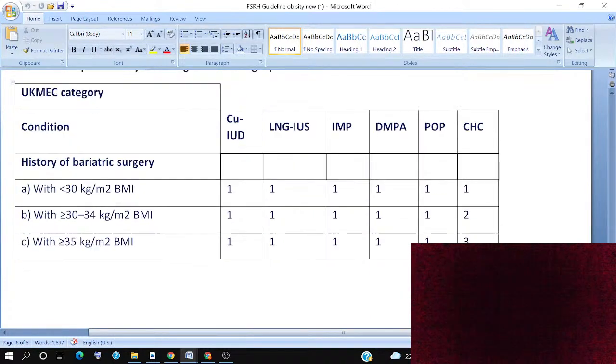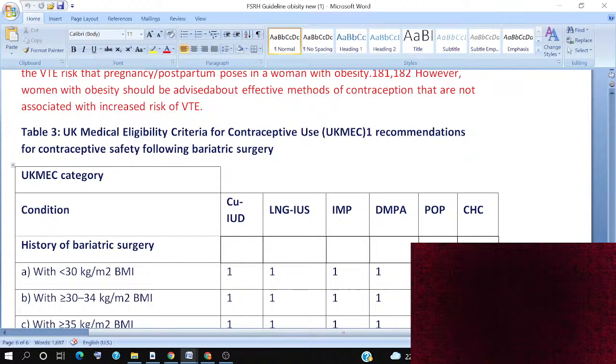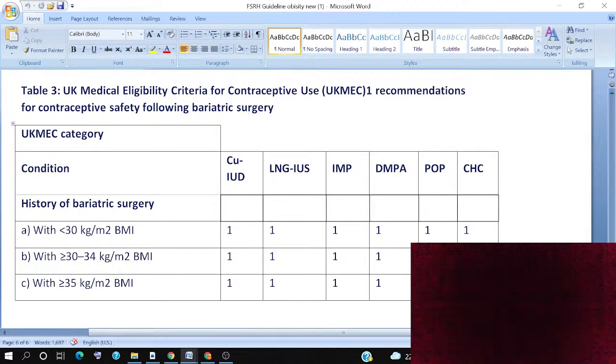And this is my last table, table 3, the medical eligibility criteria for contraception. You can make one recommendation by category. According to weight, if we look at this table, this is the history of bariatric surgery. If a patient is going for a surgical procedure and the weight is less than 30, it is the same for all contraception. There is no change.